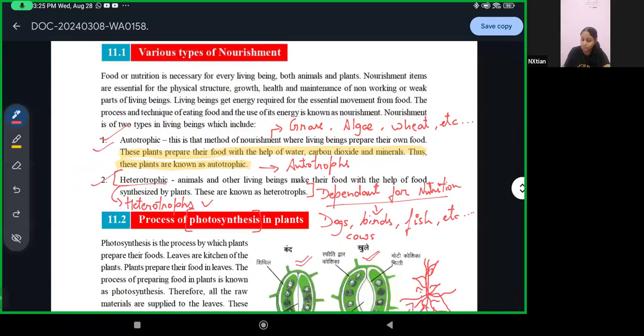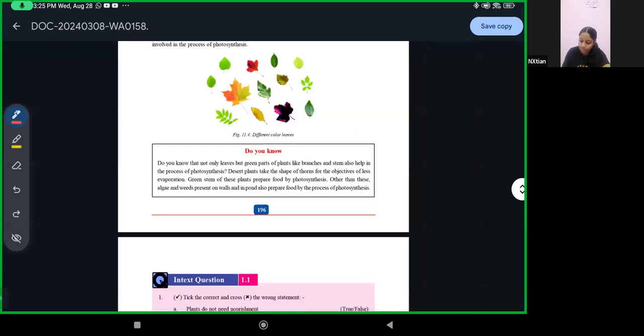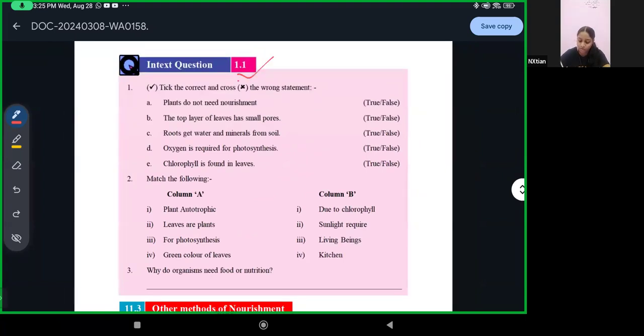Now, moving on, this you can do at home. Index questions 1.1. You can try this out.